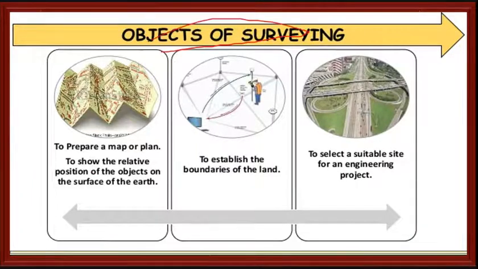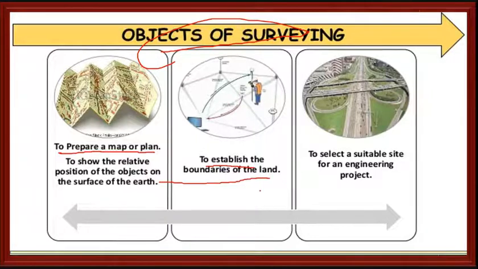What are the objects of surveying? So the main thing is to prepare a map or a plan to show the relative position of the objects on the surface of the earth. Okay, we have different types of maps and different types of plans. And another thing is to establish the boundaries of the land.